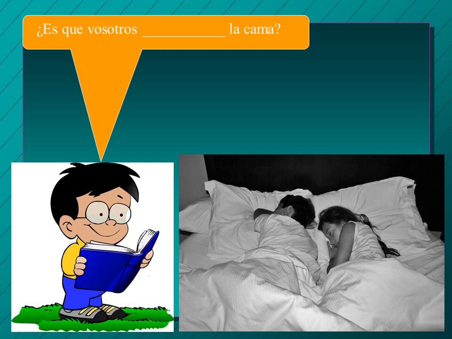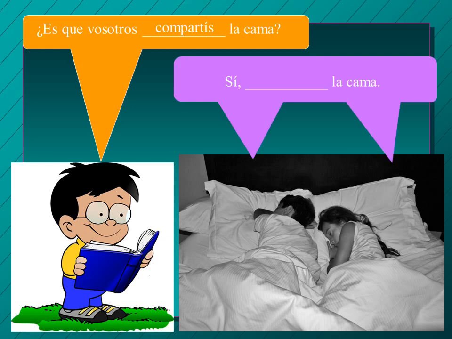It's compartir. And to conjugate that into the vosotros form, compartís. Make sure you have that accent on the last syllable. ¿Es que vosotros compartís la cama? And they say, sí, blank la cama. So, how do you think that is in the nosotros form? Compartimos. Sí, compartimos la cama. Yes, we share the bed.